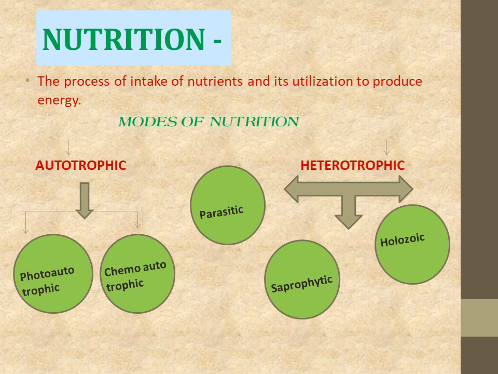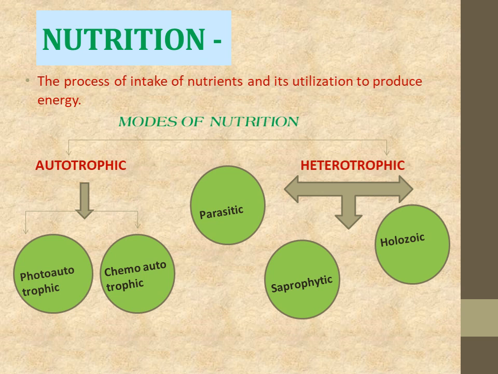Now, nutrition. What is nutrition? It is a process of intake of nutrients and its utilization to produce energy. Means not only taking in nutrients is nutrition, but its utilization also. When we are utilizing and producing energy for fulfilling our metabolic requirements, then it is nutrition. Now modes of nutrition, we have two modes, autotrophic and heterotrophic. In autotrophic we have again two, photo and chemoautotrophic, and in heterotrophic we have parasitic, saprophytic and holozoic.